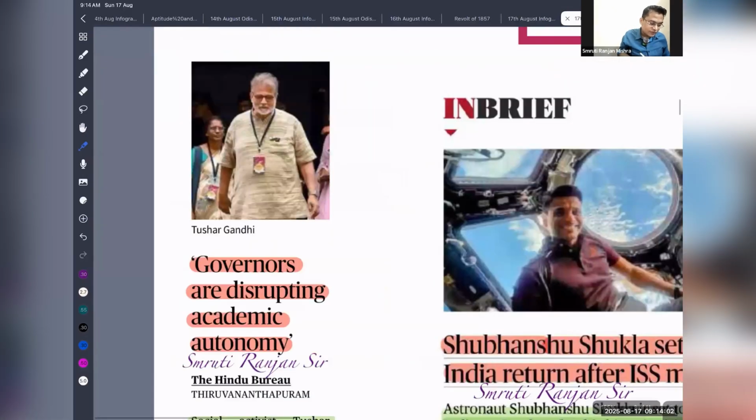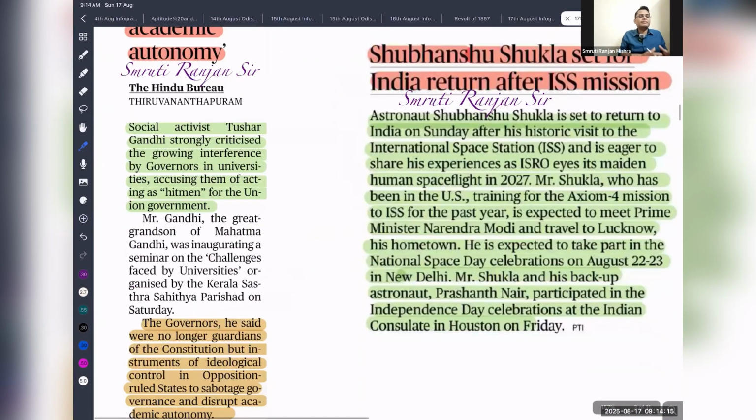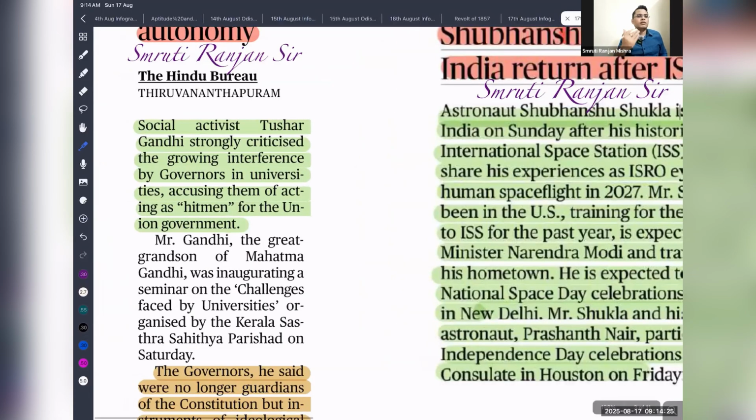So next, this is a very important article. Whenever you are giving arguments about freedom of speech and expression, you can talk about the role of governors also. Governors are disrupting academic autonomy. Universities are meant for debate and discussion, for a secular space, for new ideas. But now governors are acting as agents of the union government, or even if not the union government, they are propagating their agenda to disrupt the academy. This is what is said by this article.